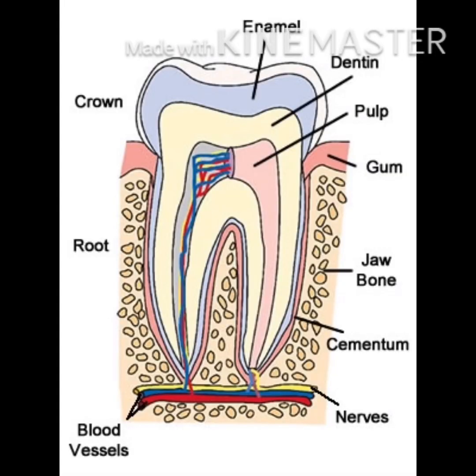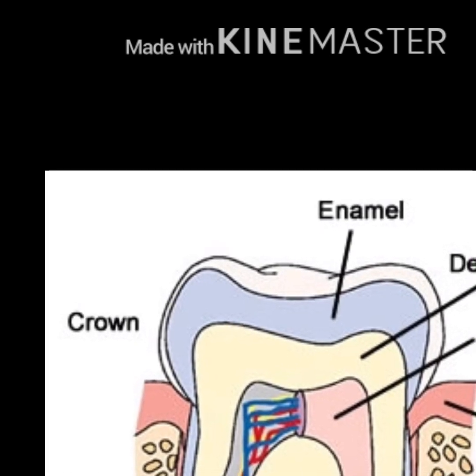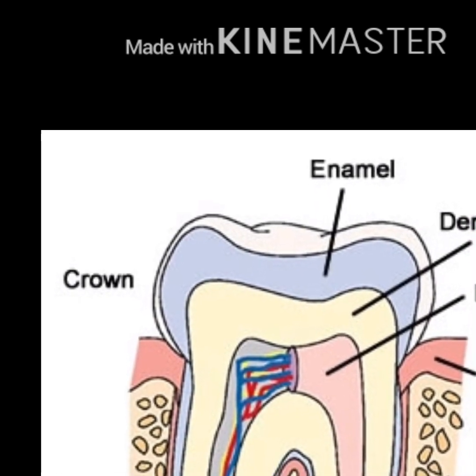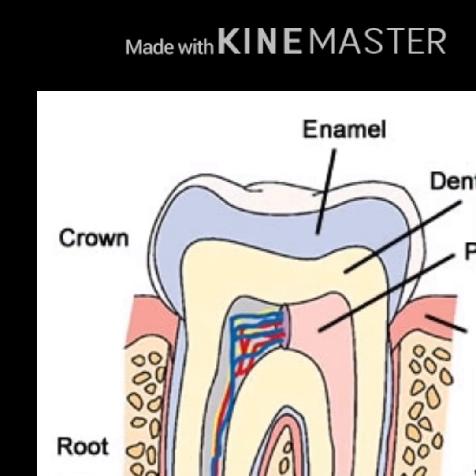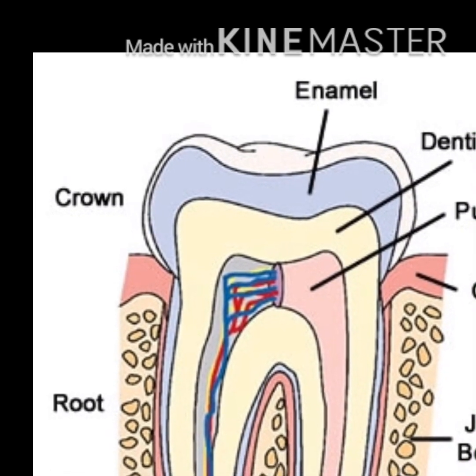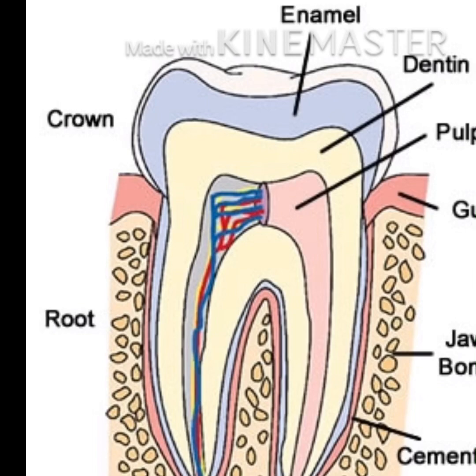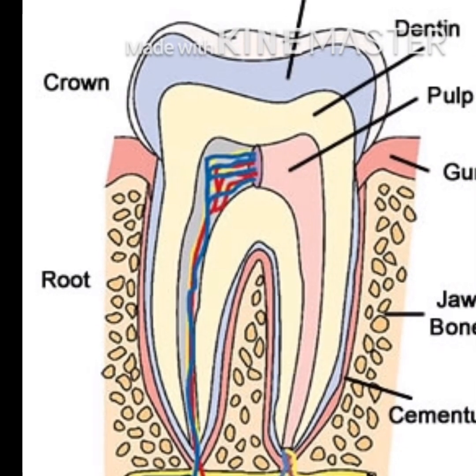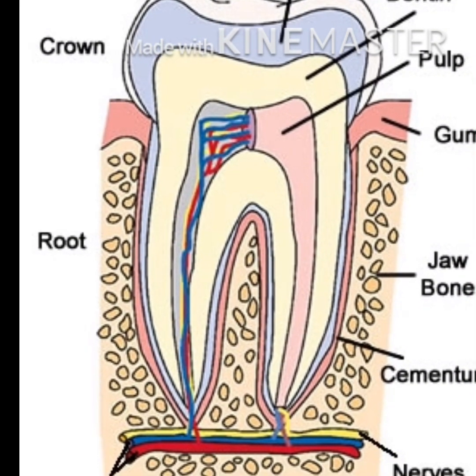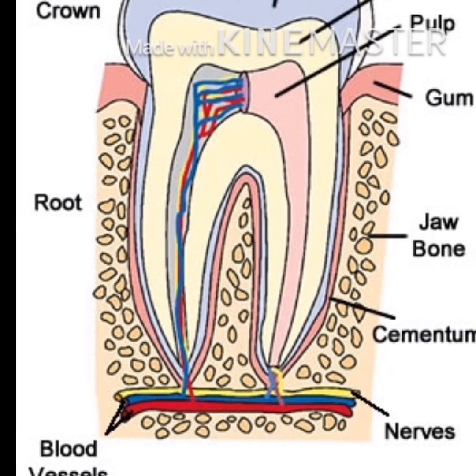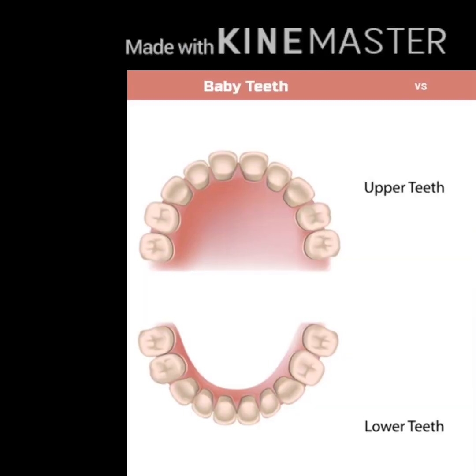Now, look at the structure of the tooth. A tooth can be divided into two main regions. First is the crown, which is the hard whitish part of the tooth, and the second is the root, which is not visible to us and remains embedded in the jaw.